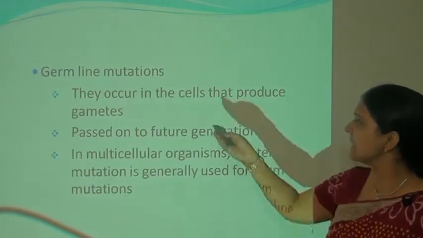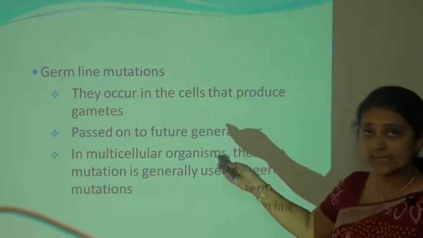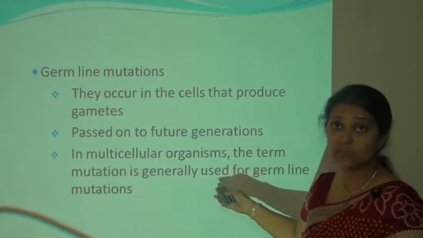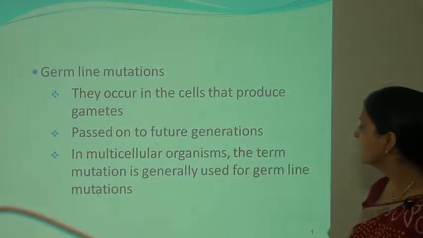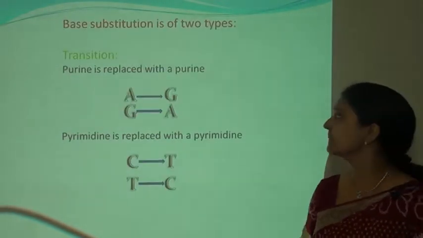Mutation in the germline cells occurs in the cells that produce the gametes. It passes to the future generation because they are the germline cells. In multicellular organisms, the term mutation is generally used for the germline mutations.